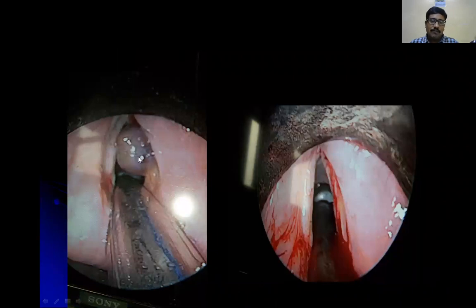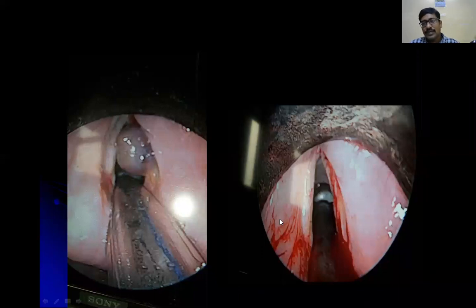So this is the polyp we are seeing. I am holding the polyp using the forceps and cutting at the base. This is called the truncation approach. We can also do microlaryngeal surgery using a laser. Use the laser beam and cut the polyp at the base. By doing this, we can prevent recurrence and minimize bleeding with laser surgery.